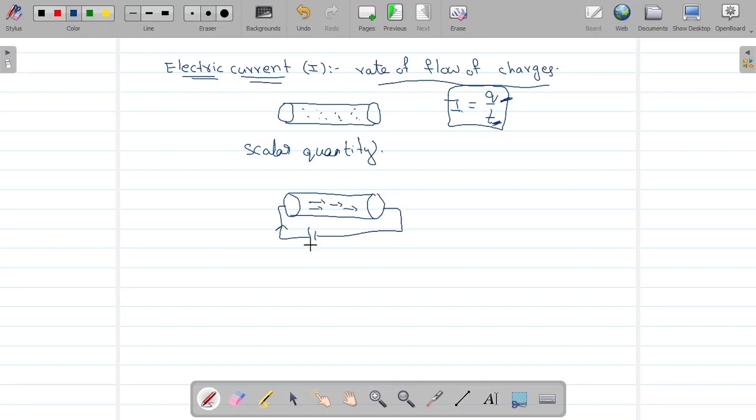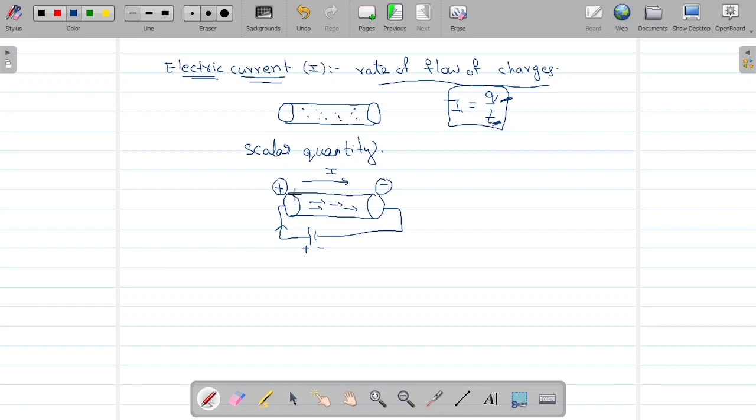Current always moves from high potential to low potential. The positive terminal is high potential, the negative terminal is low potential. So current always moves from high potential to low potential.